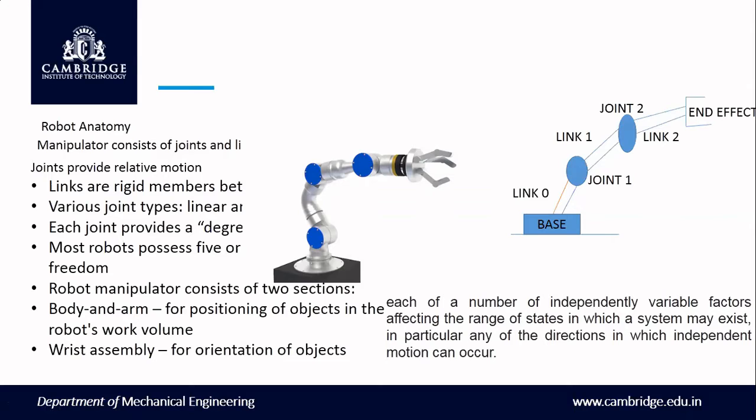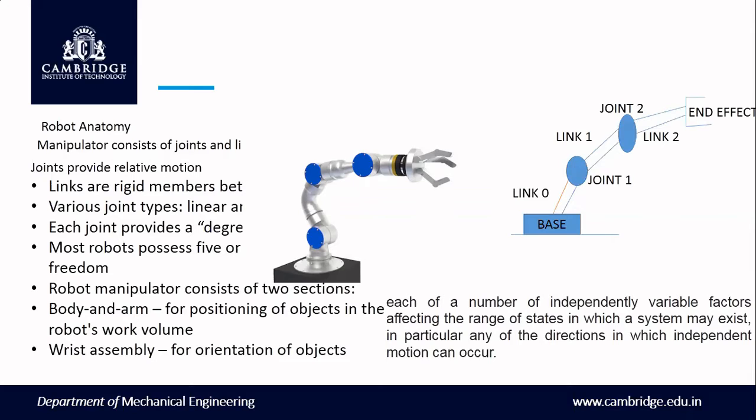The links are rigid members, and various types of joints will be there, such as linear joints. There are n number of types of joints. Each joint provides degrees of freedom, so n number of degrees of freedom will be there, in the sense that each robot will possess 3 degrees of freedom, 4, 1, 2, 5, or 6 degrees of freedom. Degrees of freedom is nothing but the number of independent coordinates.